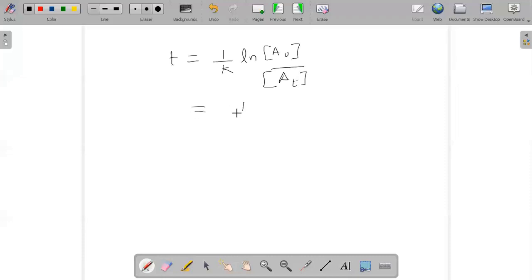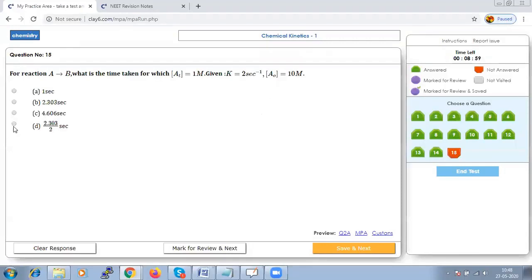All the values are available with us, 1 by 2 ln of 10 by 1. So we could say it is just 2.303 divided by 2. Let us see, that is option B. Save and go to next.